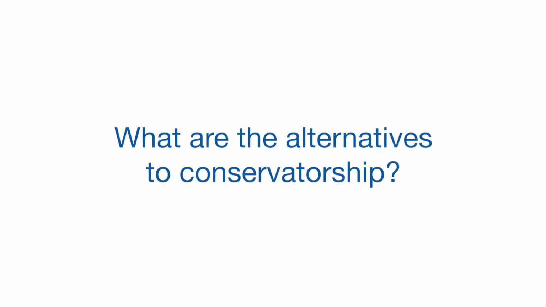We consider the best alternative to be planning ahead in the form of a durable power of attorney and advanced healthcare directive. If a loved one gives a responsible adult, again, often their child, a durable power of attorney over their financial and an advanced healthcare directive over their healthcare, then a conservatorship may be avoided. The caveat is that a durable power of attorney and advanced healthcare directive must be established while your loved one is still of sound mind and body. If they become incapacitated without them, then a court-appointed conservatorship is likely the only way that you'll be able to manage their affairs.